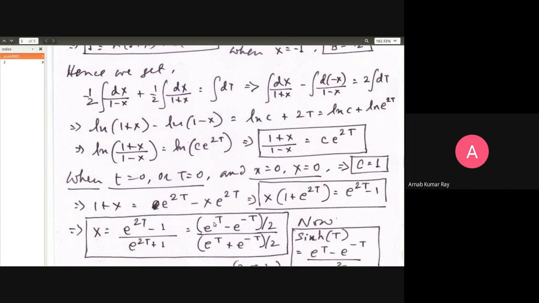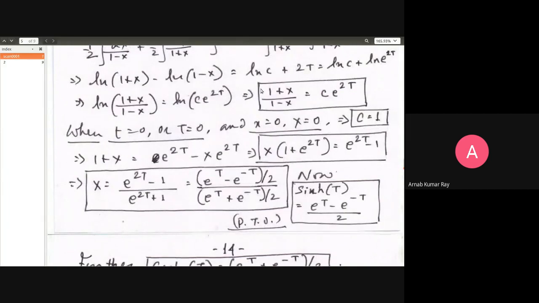Next, we shall make x the subject of the formula. Here we have got a whole mixture of x on the left-hand side. We will write x as a function of t in closed form. So how? 1 plus X is equal to c, which is 1, times e raised to 2T, minus capital X into e raised to 2T. Then we take this 1 to the right-hand side and this minus X e raised to 2T to the left-hand side.